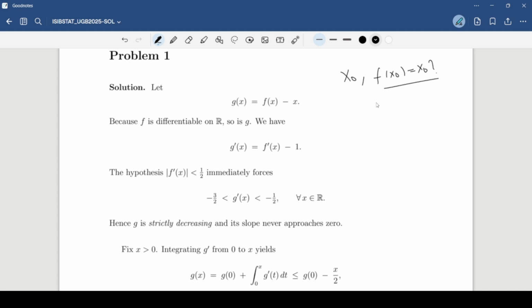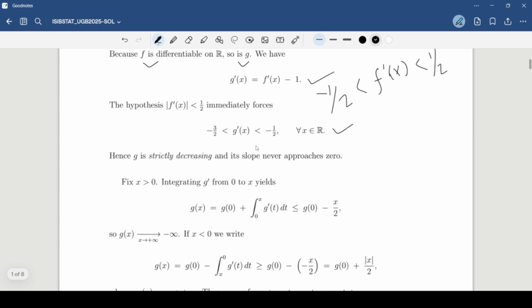So the standard idea in this kind of question is that you set g of x as f of x minus x, because we want to show that for some value of x, g of x is 0, which would imply that f of x is x, right? Now f is differentiable, which means so is g, and therefore g dash x should be equal to f dash x minus 1. Since we know mod of f dash x less than half, this immediately tells us that minus half less than f dash x less than half, correct? And you can subtract 1 from both sides and you should get this.